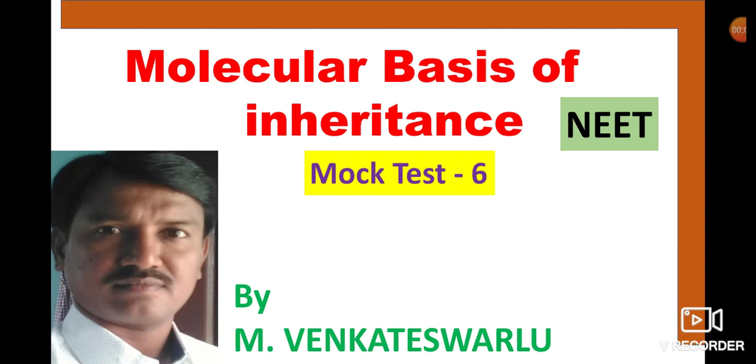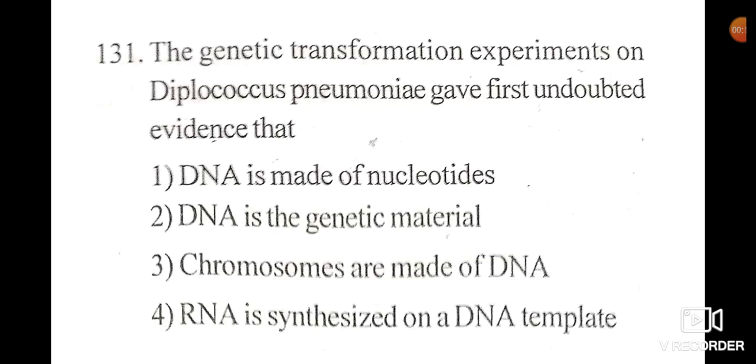Hello viewers, in this session mock test 6 for the chapter molecular basis of inheritance. Question number 131.